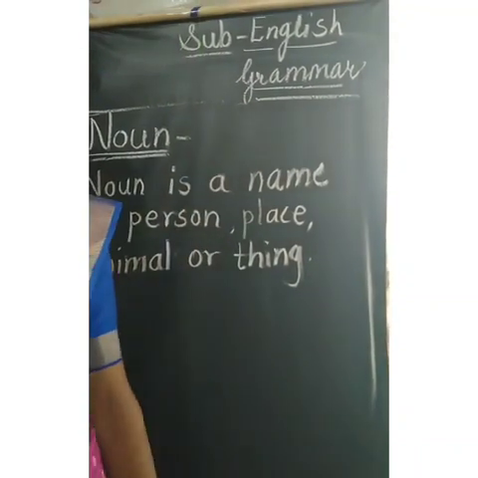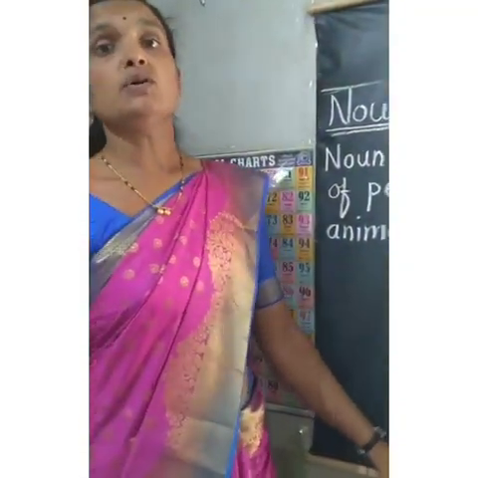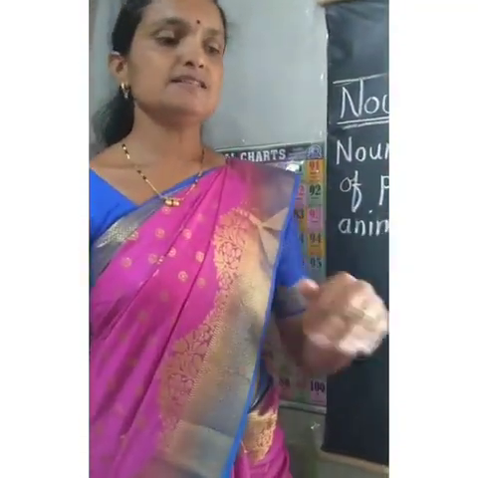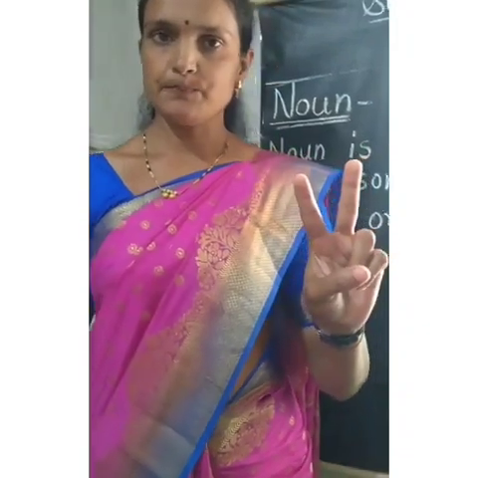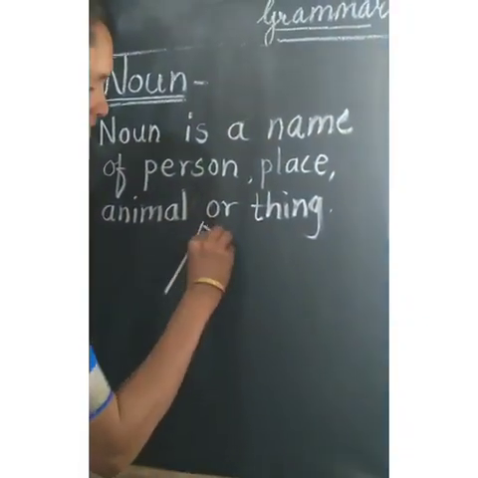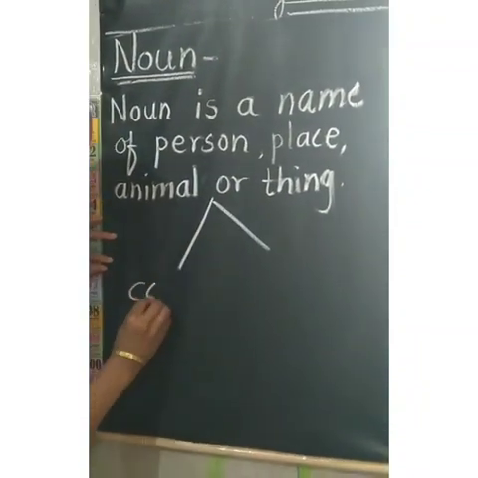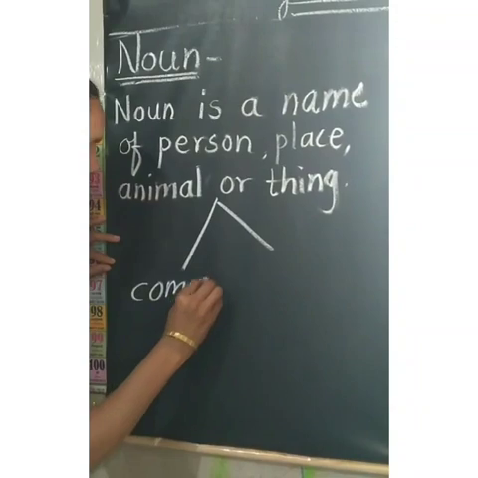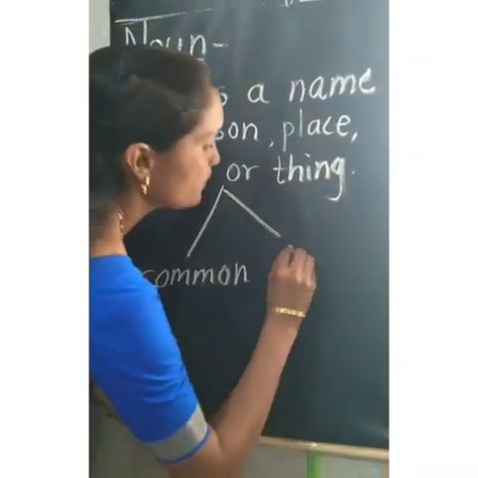But now here we are going to learn the types of nouns in this lesson. We have learned two types of nouns already in second standard. So be careful. First is common noun and second is proper noun.